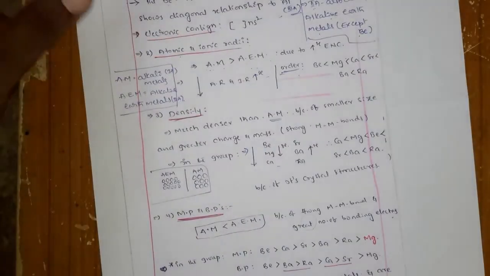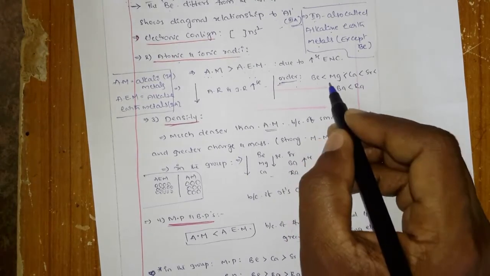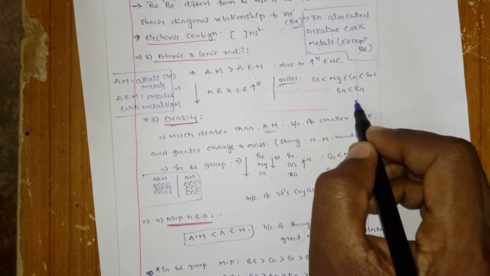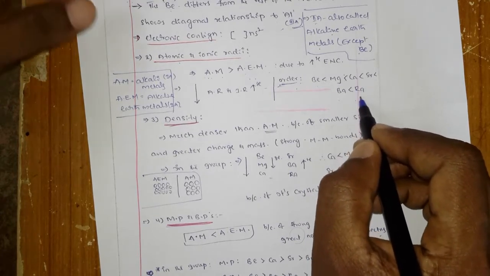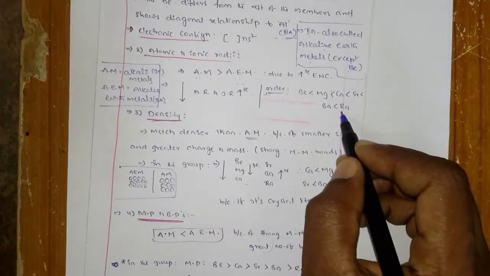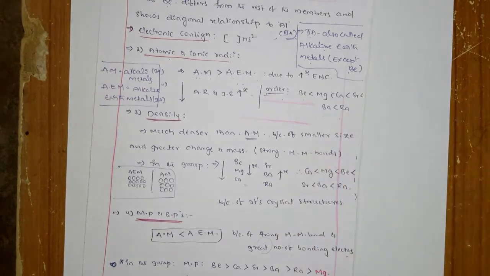So the order is beryllium less than magnesium, less than calcium, less than strontium, less than barium, less than radium. That means among all, the atomic radius of radium will be higher than that of strontium, calcium, magnesium and beryllium.